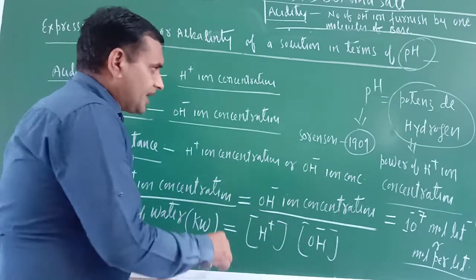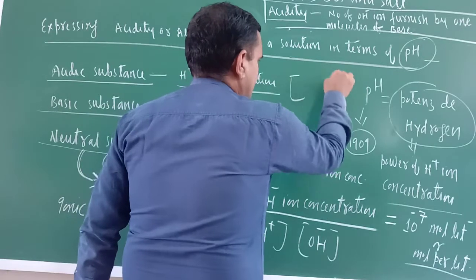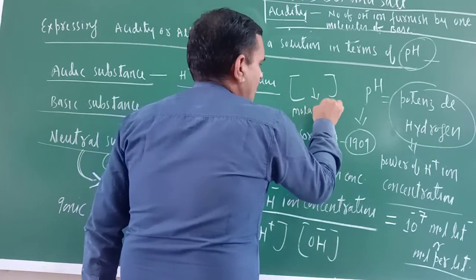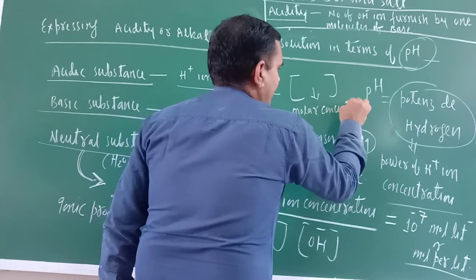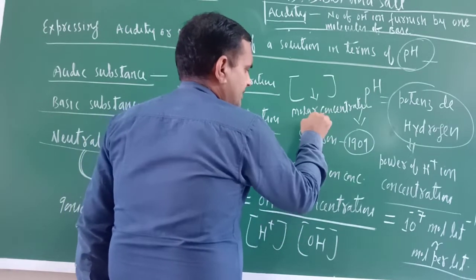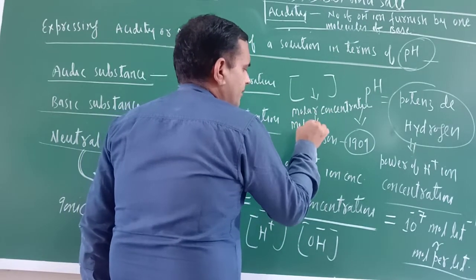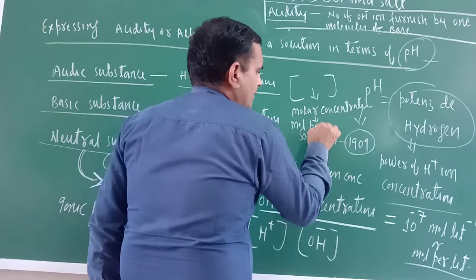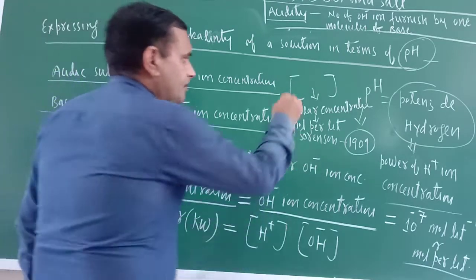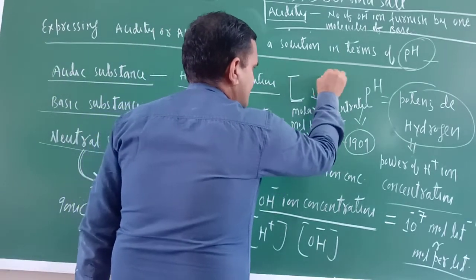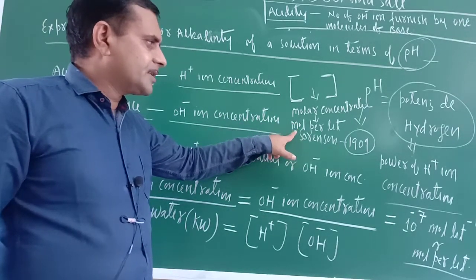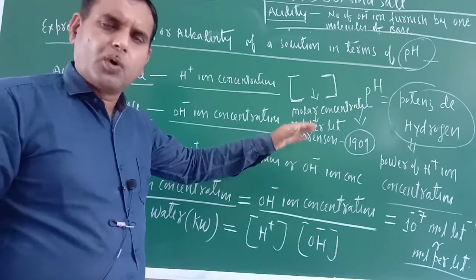The square bracket means molar concentration. What is molar concentration? Molar concentration means mole per liter only. If anything is written inside the square bracket, that is the molar concentration, and molar concentration means mole per liter or mole liter inverse.